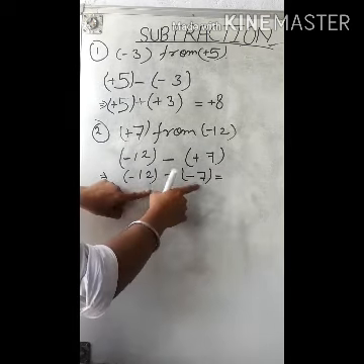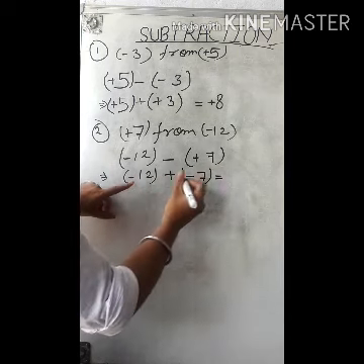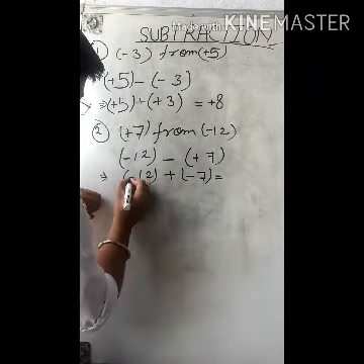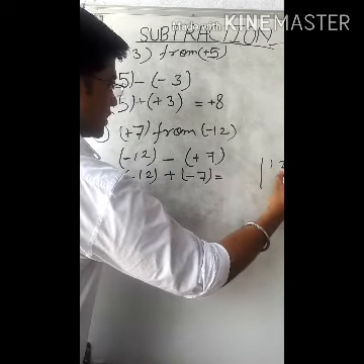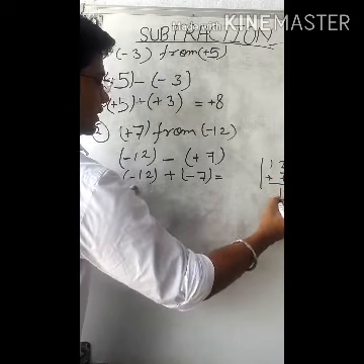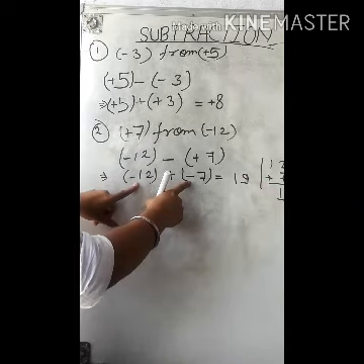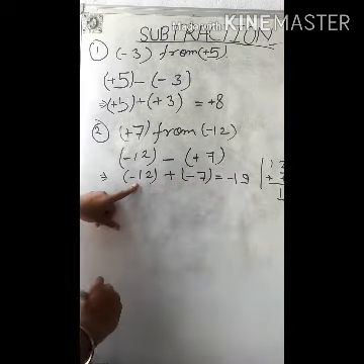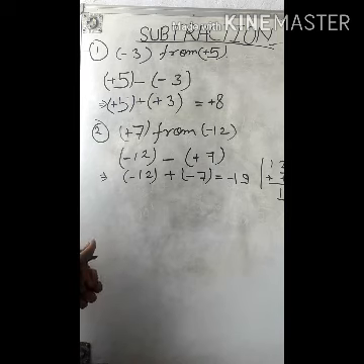Here now we can apply our addition rule. If we are adding two integers with the same sign, then they are added. So 12 plus 7 is 19. So our answer will be 19. And as we can see, both our integers are negative, so our answer will also be negative. Easy? Okay, so we have learned how to add two integers and how to subtract two integers.